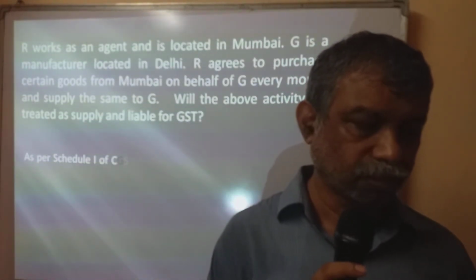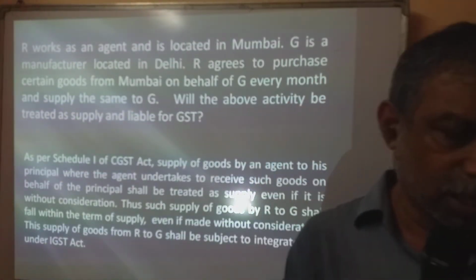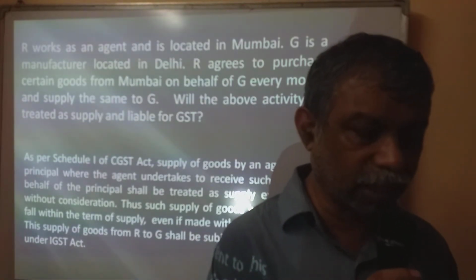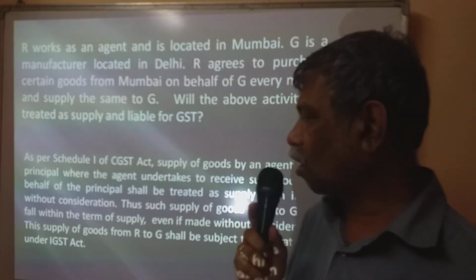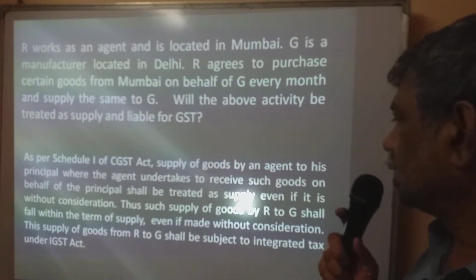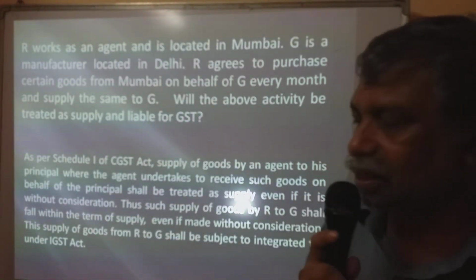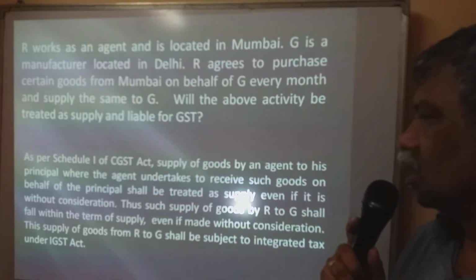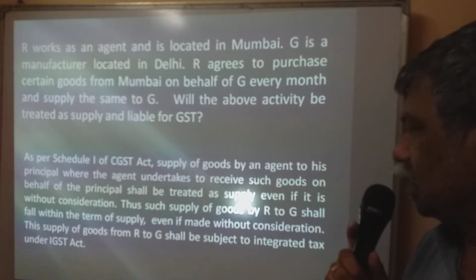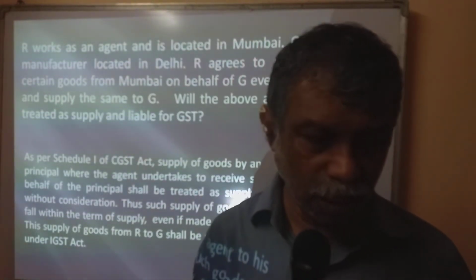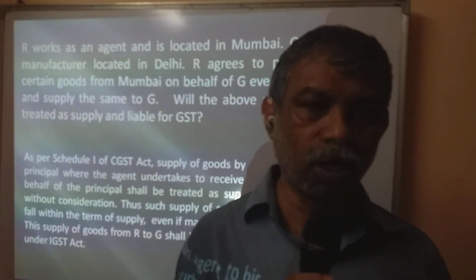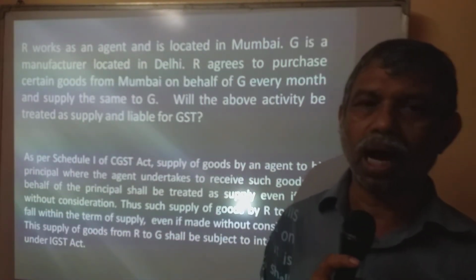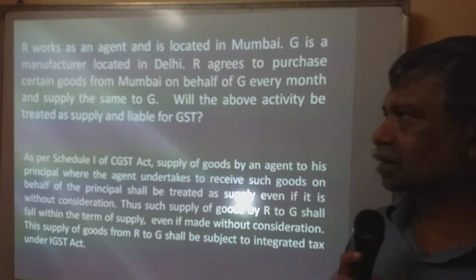Clear? As per Schedule 1 of the CGST Act, supply of goods by an agent to his principal, where the agent undertakes to receive such goods on behalf of the principal, shall be treated as supply even if it is without consideration. Thus, such supply of goods by R to G shall fall within the term of supply even if made without consideration. This supply of goods from R to G shall be subject to integrated tax under the IGST Act. Okay.